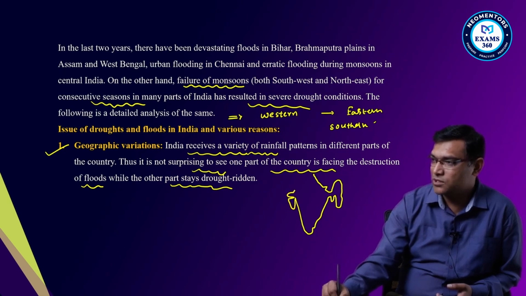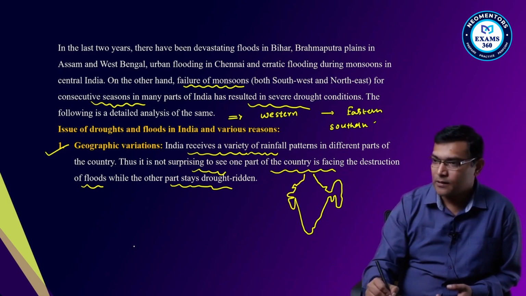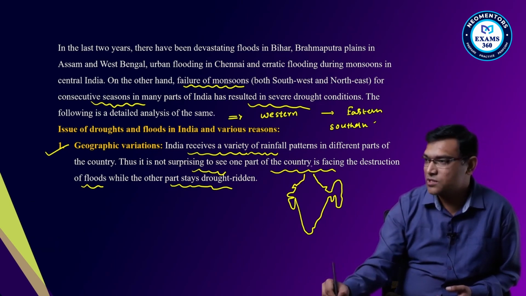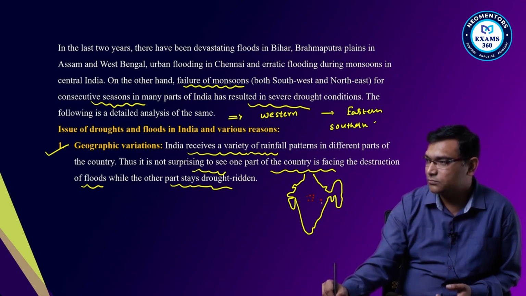During the monsoon seasons, these parts are getting heavy rainfall, but these parts are becoming drier.